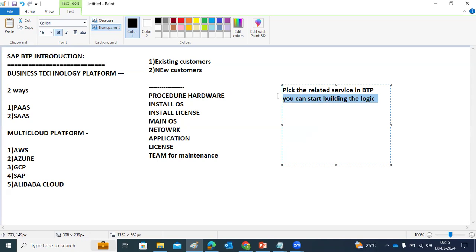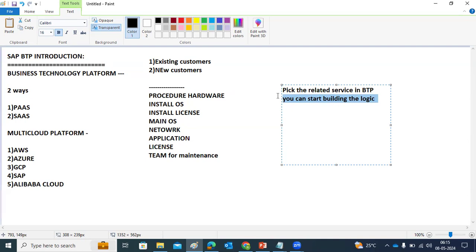BTP is made up of 5 technology portfolios, which are called the 5 pillars in BTP. They have segregated all their services and tools into 5 categories, like databases and analytics, as I explained.